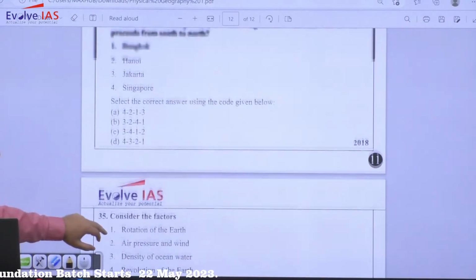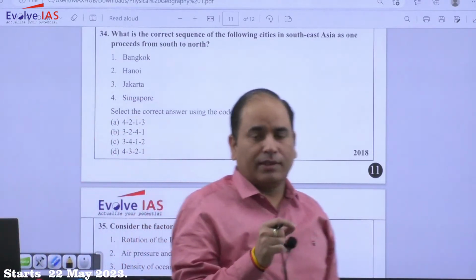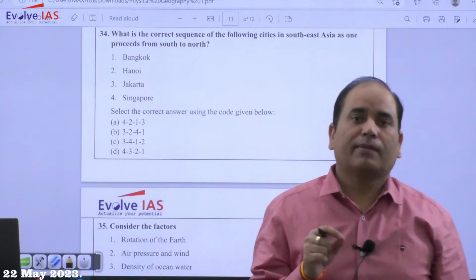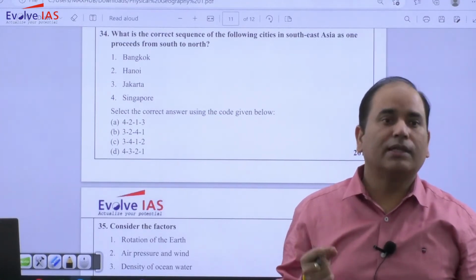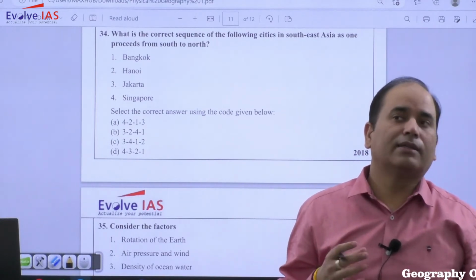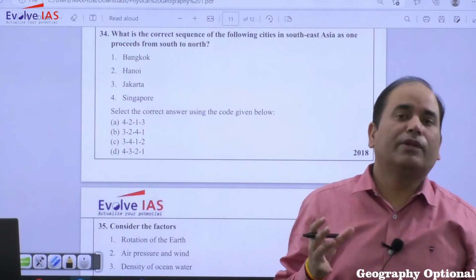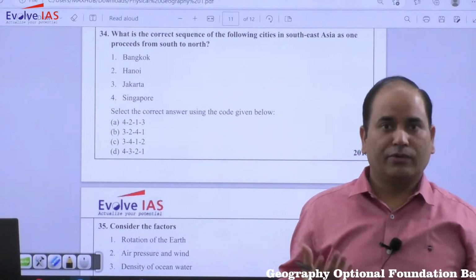Not exactly, but yes, the countries that are near to the equator, cities that are near to the equator, cities that are near to the Tropic of Cancer, cities that are near to the Tropic of Capricorn. So these map work you need to do. So you should not hesitate that I am not going to cram the things.